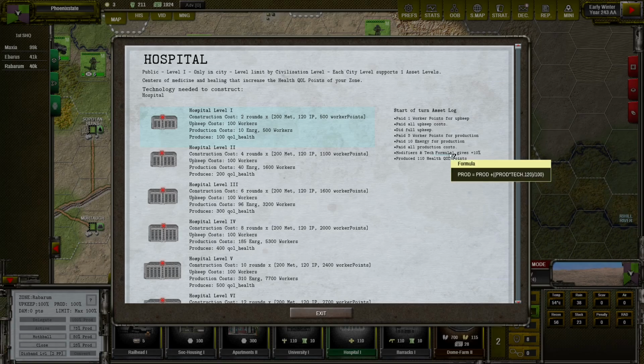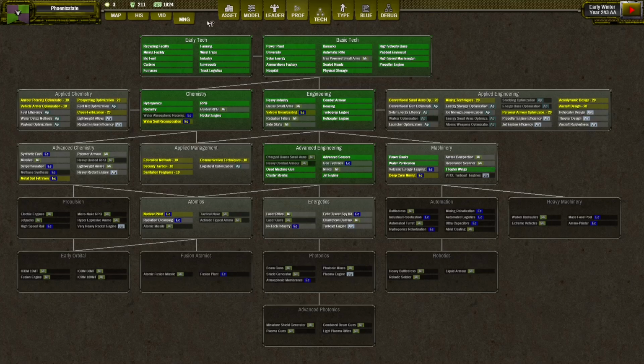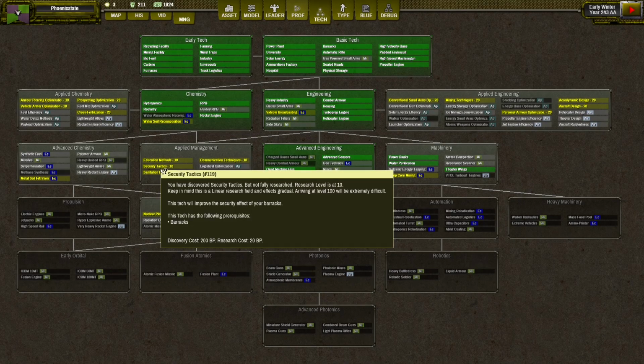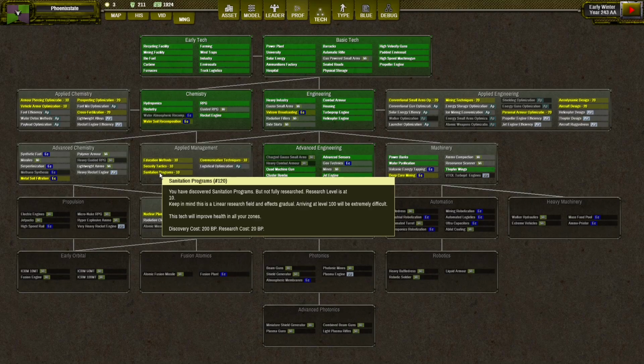And if you hover this, you can see that this formula is using technology number 120. So if we go to our manage technologies, you can see that 120 is this one. So sanitation programs, and it's increasing the health in our zones.